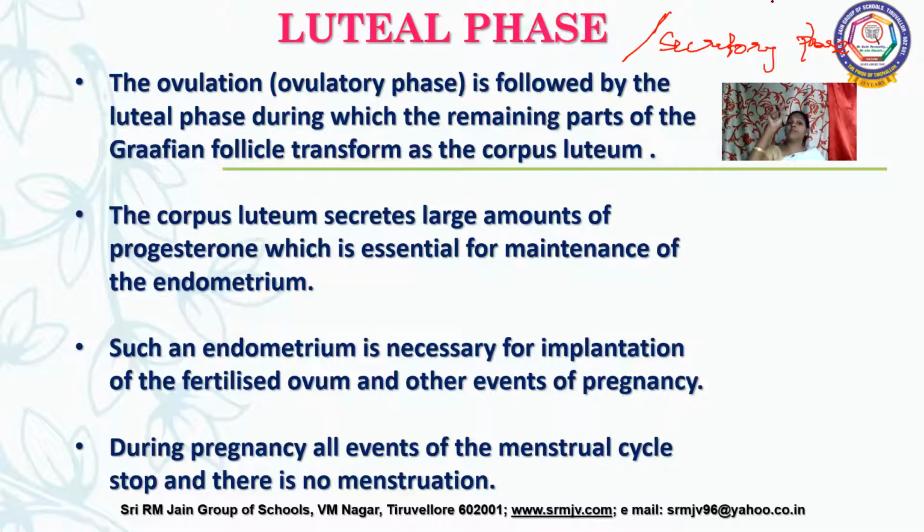Menarche is nothing but the first occurrence of menstruation, and the permanent stoppage of menstruation, we call it menopause. So this cyclic menstruation is an indicator of the normal reproductive phase, and it extends between menarche and menopause. So this is about the menstrual cycle taking place in the female reproductive system.